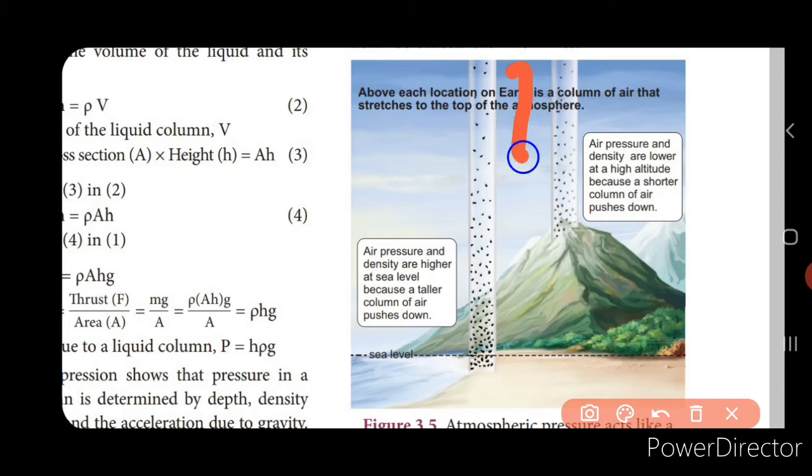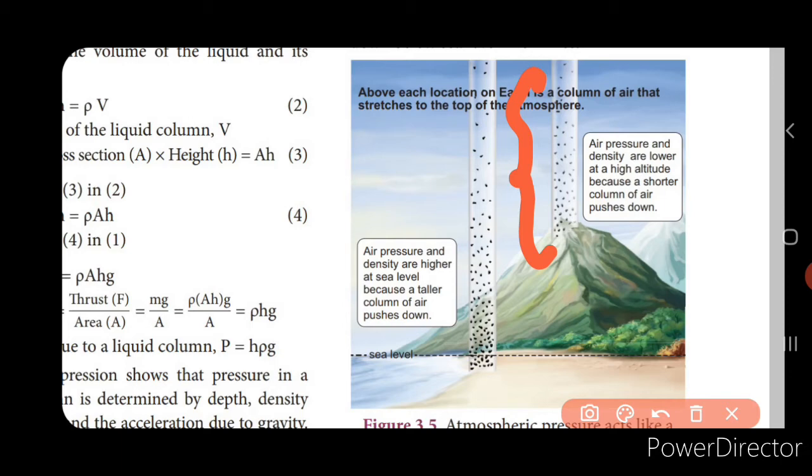Now consider this column. At sea level, what happens? There is a taller column of atmosphere, isn't it? Here the taller column exerts more pressure, isn't it? So since it exerts more pressure, the air pressure and the density are higher at sea level since the column is more.